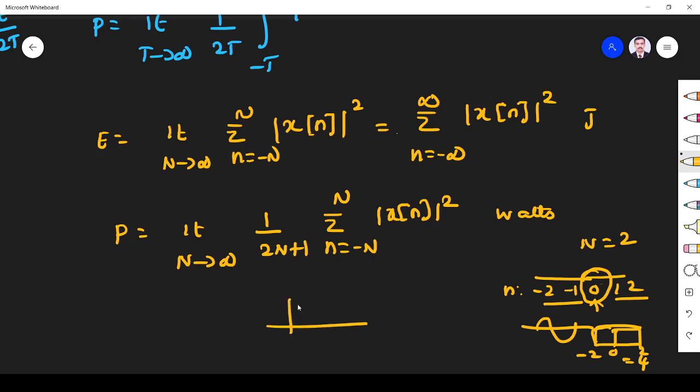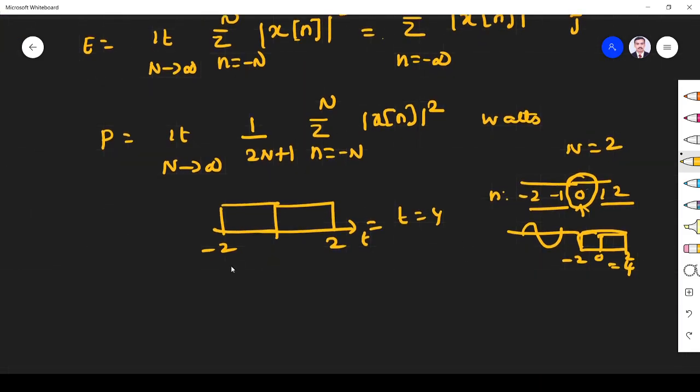So I write again, this is 2, this is minus 2. What is the length? Suppose it is t. What is the total interval? You say t is equal to 4, minus 2 to plus 2. Right? So for the same thing, if I take samples minus 2, minus 1, 0, 1, 2, how many samples will you say? You won't say it is 4 samples. You will say 5 samples.